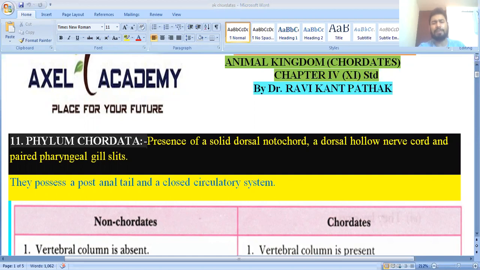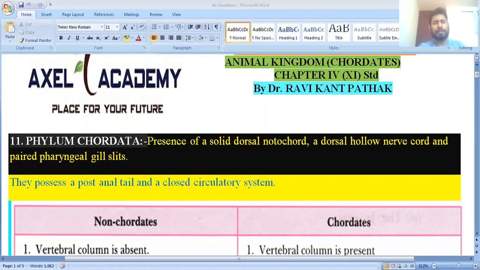Second is the presence of the solid dorsal notochord. And third is the presence of the paired pharyngeal gill slits. So these are the very important and characteristic features of the Chordata. And they also have some features which are less important, but they are also included. They possess a post anal tail and a closed circulatory system.